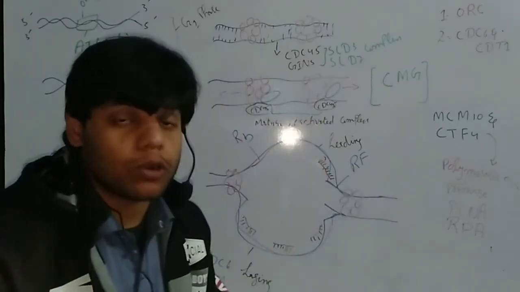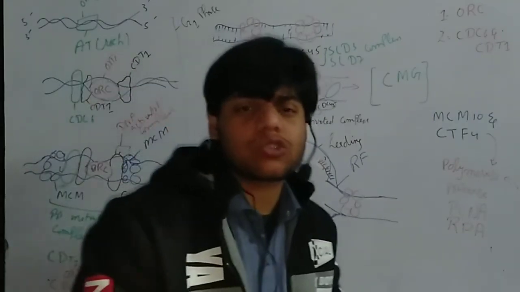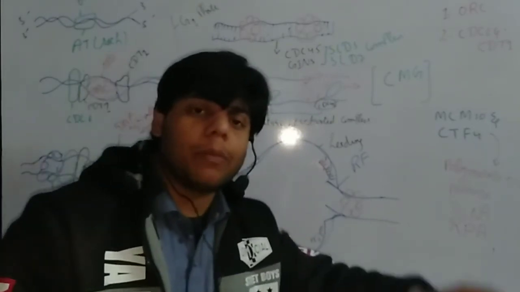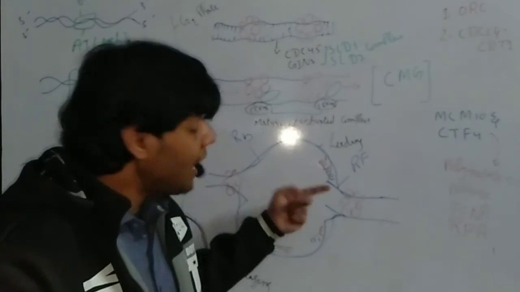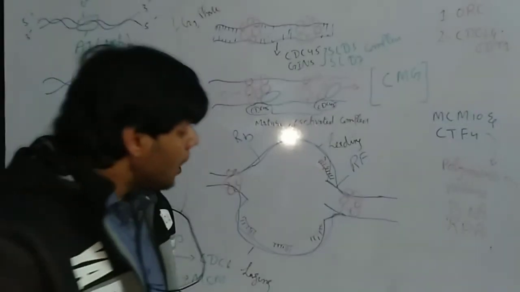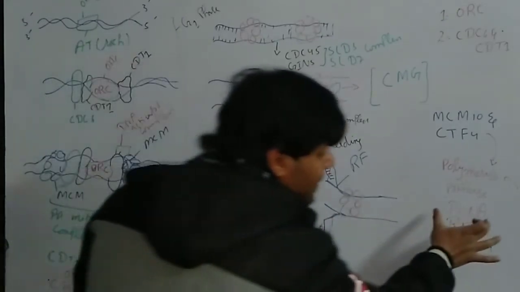So this is very important. You need to focus here. In the prokaryotes, we talked that we need only an RNA primer, and then DNA polymerase can start the elongation process. But in this case, we need an RNA primer as well as a short stretch of DNA nucleotides. Now, once this process is done, what actually happens?